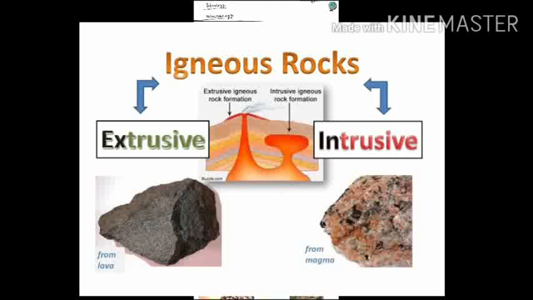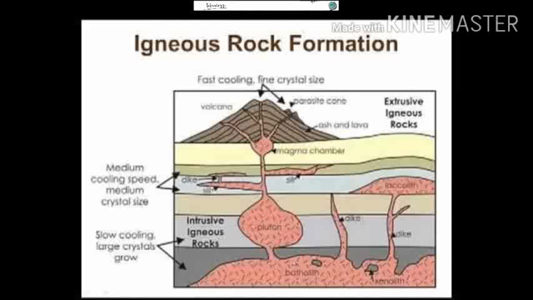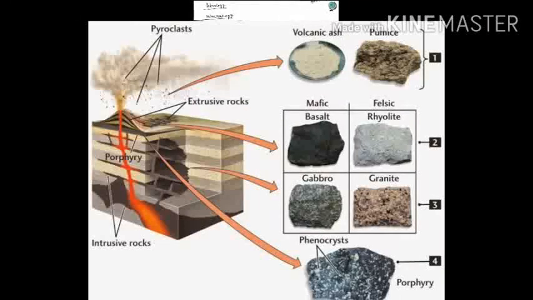So, what is extrusive igneous rock, or what is intrusive igneous rock? When the molten magma comes out from the interior of the earth, then it is known as extrusive igneous rock.